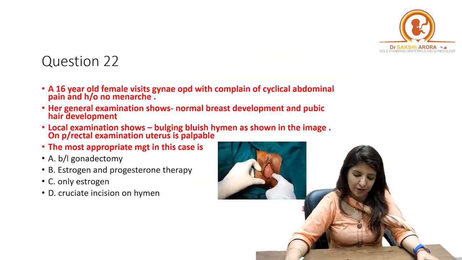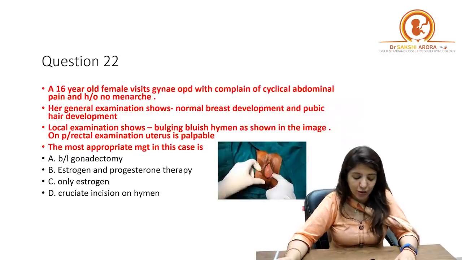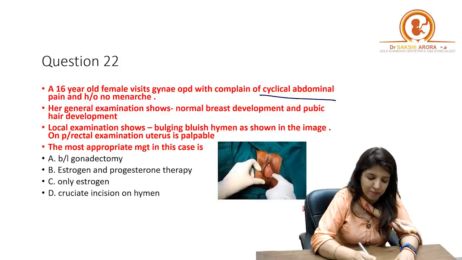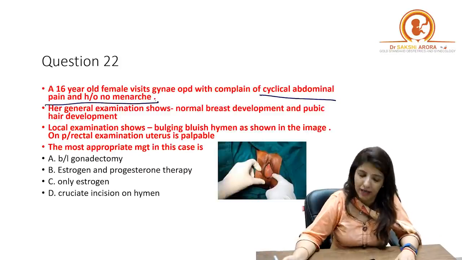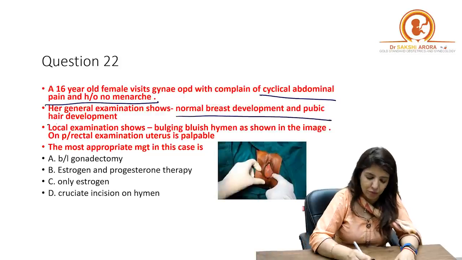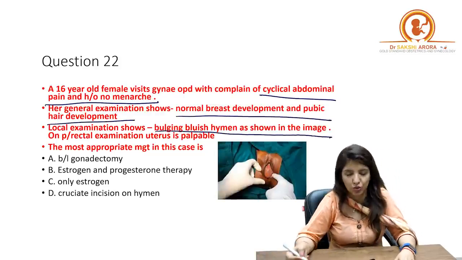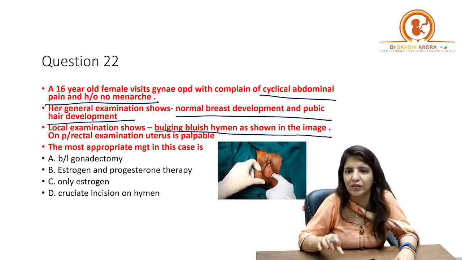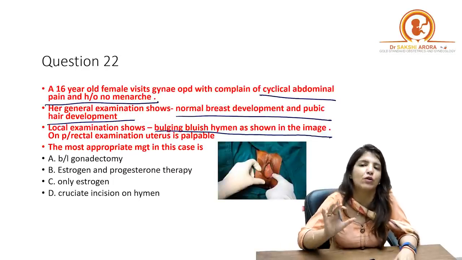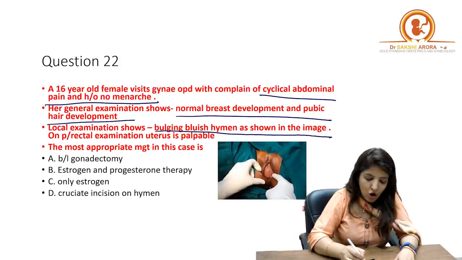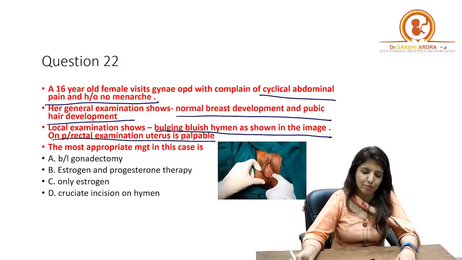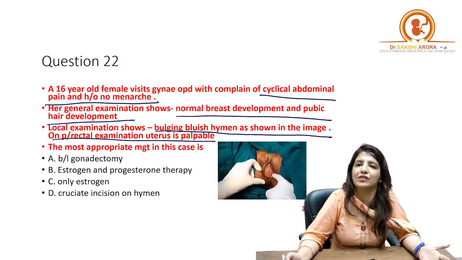Okay. Next question. A 16-year-old female visits the gynecology OPD with complaint of cyclical abdominal pain and history of no menarche. Her general examination shows normal breast development and pubic hair development. Local examination shows a bluish bulging hymen as shown in the image. I am not sure whether this particular image was there or not, but there was an image of a bulging hymen. On per rectal examination, the uterus is palpable. The most appropriate management in this case is.